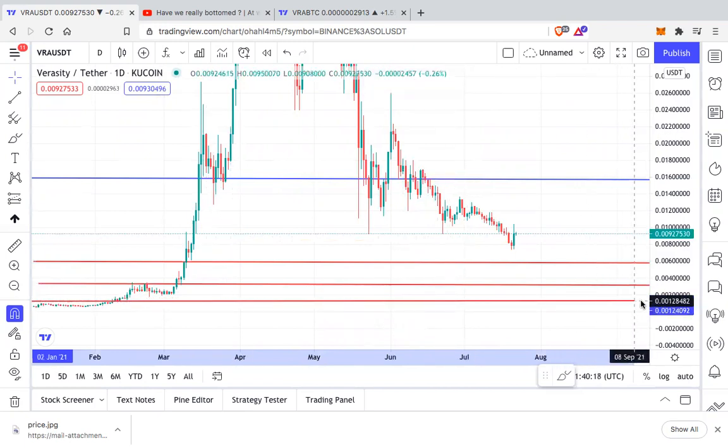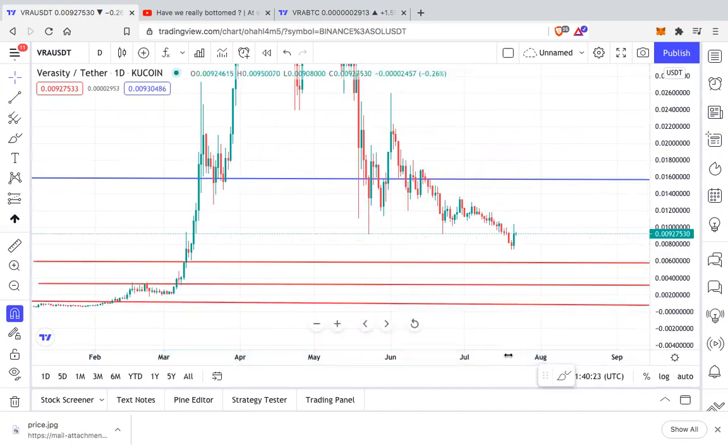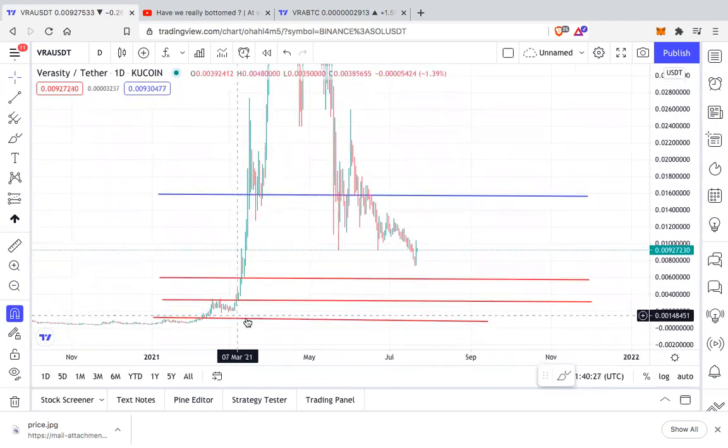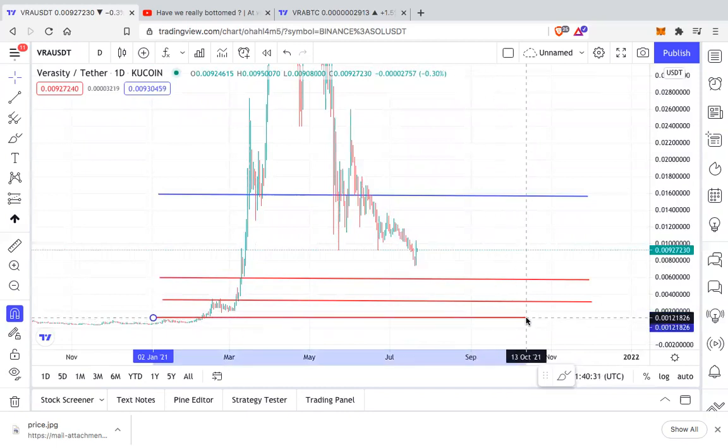So ideally we would not like VRA to break 0.005, but if broken, then the next consolidation is over here between 0.003 and 0.001.